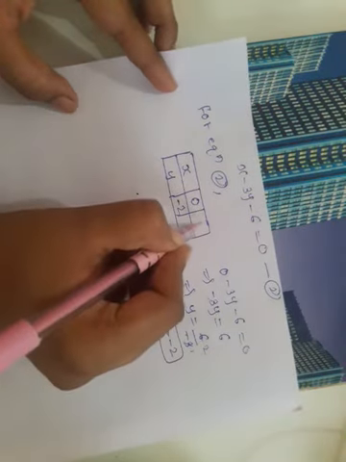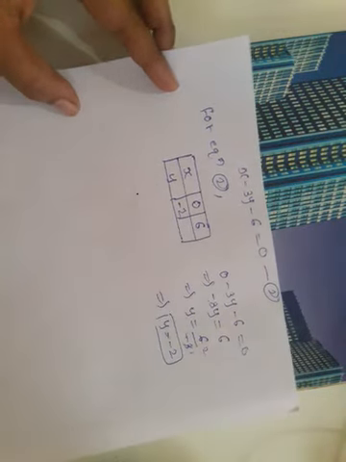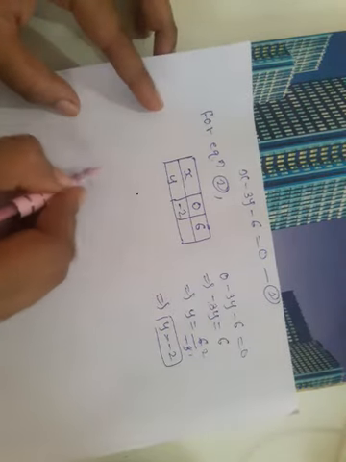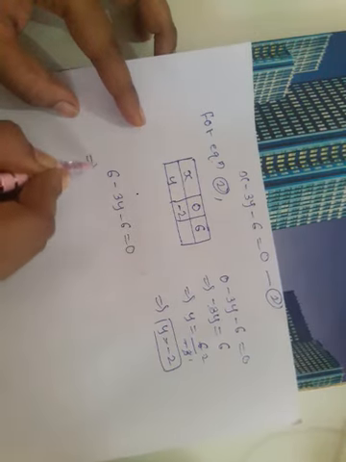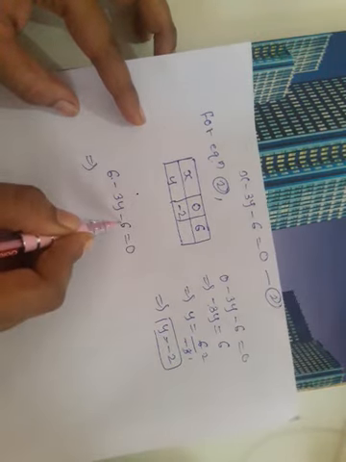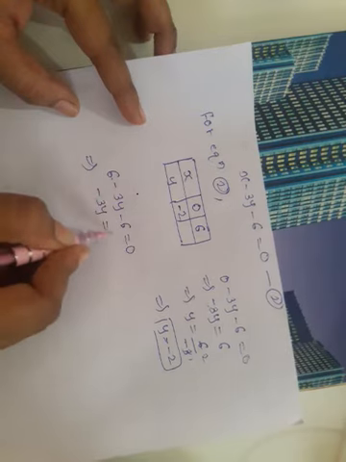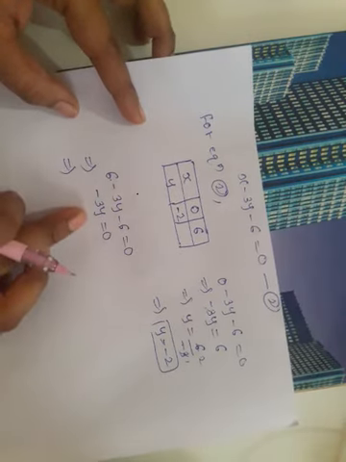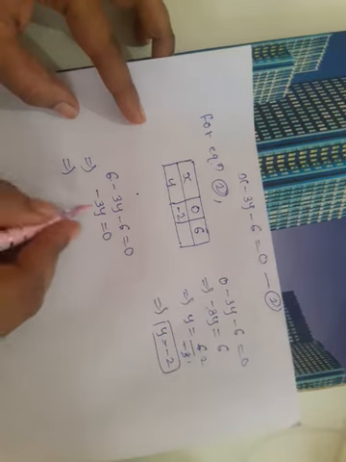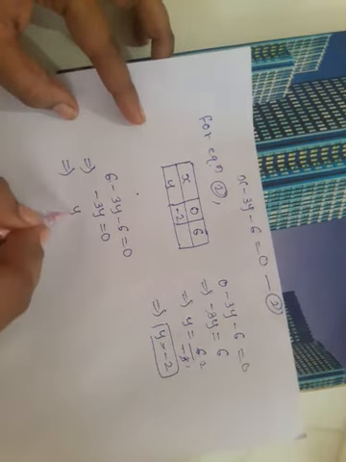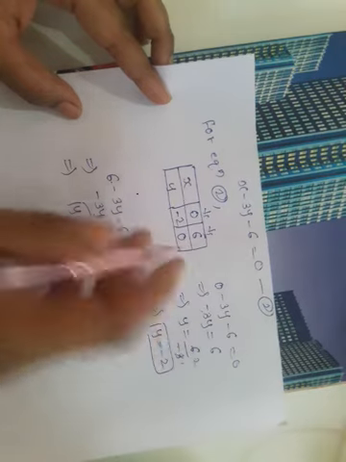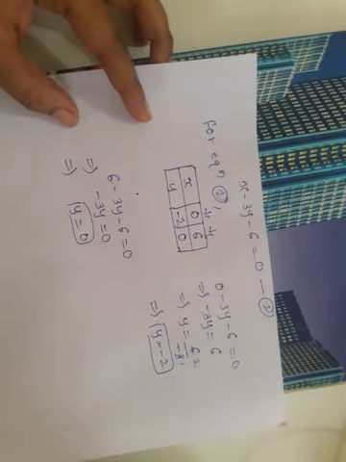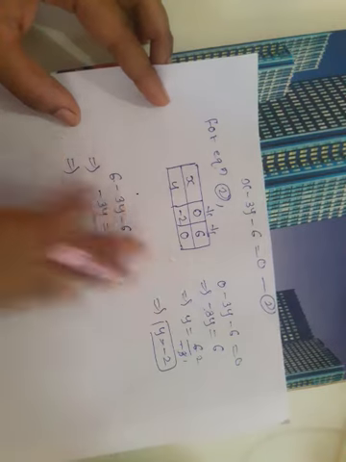Again, for the next value, substitute any value. I am taking x is equal to 6. When we substitute x is equal to 6, the equation becomes 6 minus 3y minus 6 is equal to 0. Positive 6 and negative 6 become 0, so we get minus 3y is equal to 0. Divide both sides by minus 3, and we get 0 upon minus 3, which is 0. So when x is equal to 6, we get y is equal to 0. Now plot these points on the graph paper.